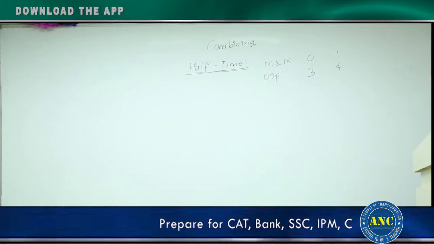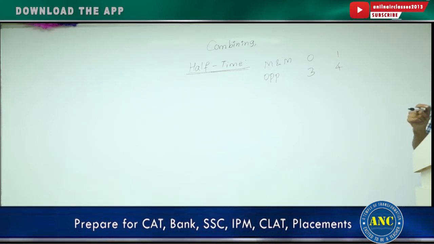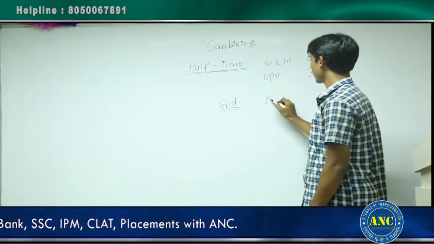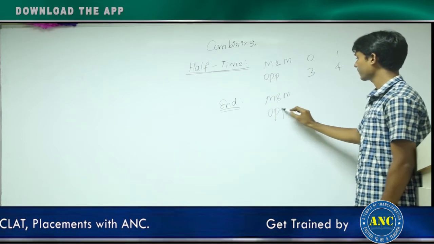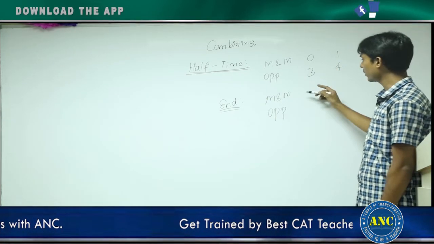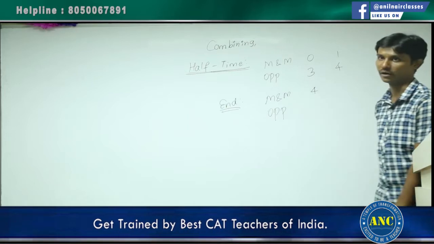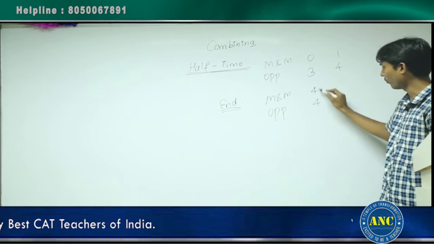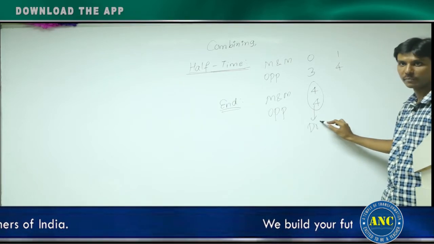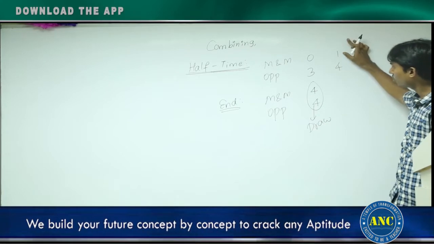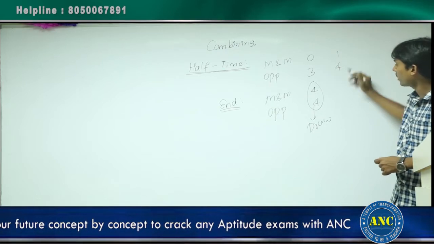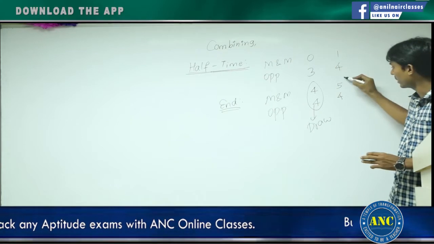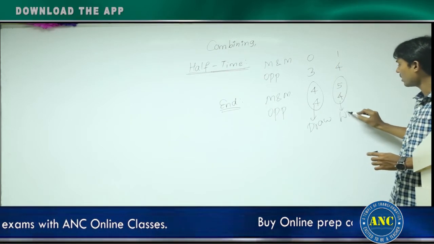But what is the question telling about? In the second half, Mahindra and Mahindra scored 4 goals. That means at the end of the match, Mahindra and the opponent, if they scored 4 goals, this can be 4. And the second statement says that this opponent will score 4 goals at the end. This is also 4. This is a draw match. In this situation, with 4 goals extra, Mahindra and Mahindra will score 5. The opponent will be 4 only, because the second statement says the opponent scores only 4 goals at the end. This is a win. Now they are getting draw and win.